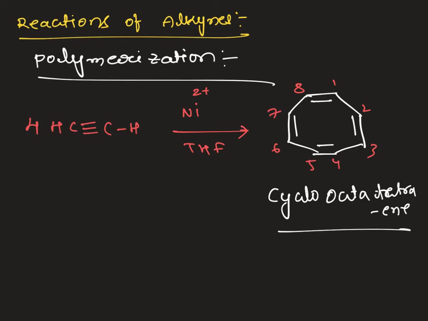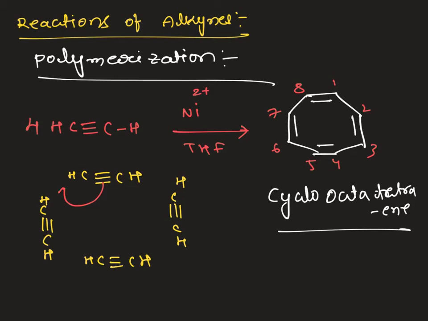So how will the formation take place? In the previous case we saw 3 moles; now we look at 4 moles. 1 mole I am writing in this fashion, another mole, third mole, fourth mole.